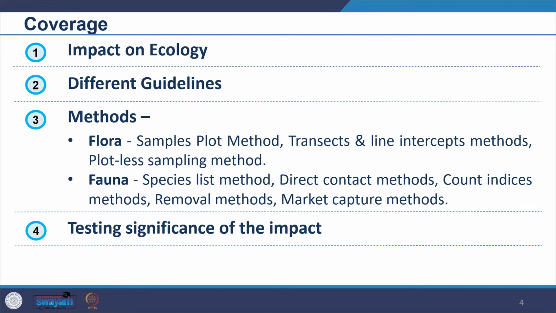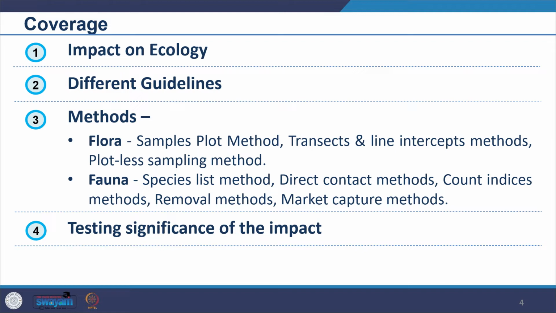So accordingly, the coverage would involve that we'll look at various impacts on ecology. What are the direct impacts, what are the indirect impacts, residual impacts and cumulative impacts, and then we'll look at the types of impacts as well. Then we'll look at different guidelines which are available, and then different methods which are available for assessing the flora and fauna. And then we'll look at methods which are available for testing the significance of the impact.